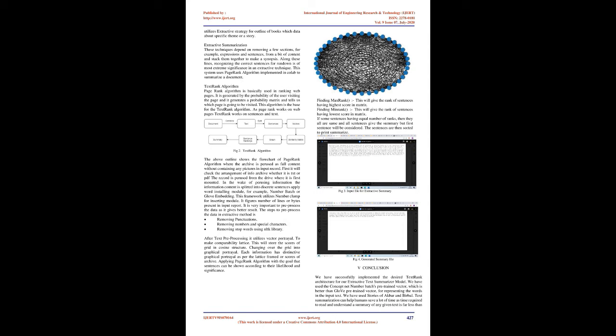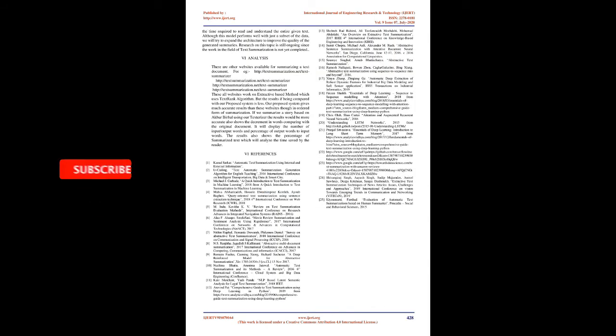Extractive summarization. These techniques depend on extracting a few sections, for example, phrases and sentences, from a piece of text and stacking them together to make a summary. Therefore, identifying the correct sentences for the summary is of utmost importance in an extractive technique. This system uses the PageRank algorithm implemented in Colab to summarize a document.